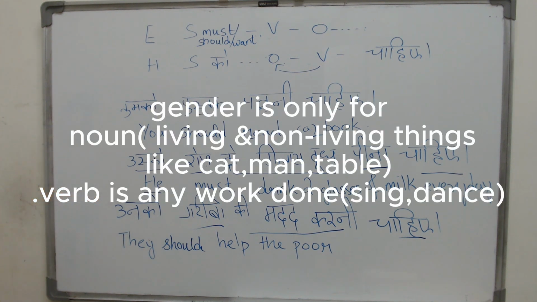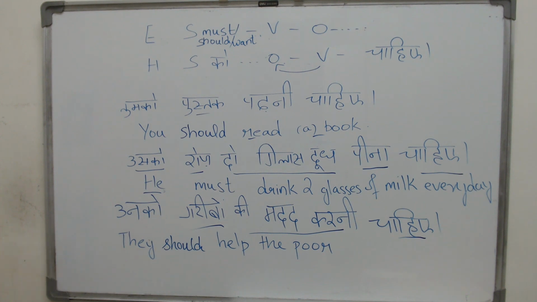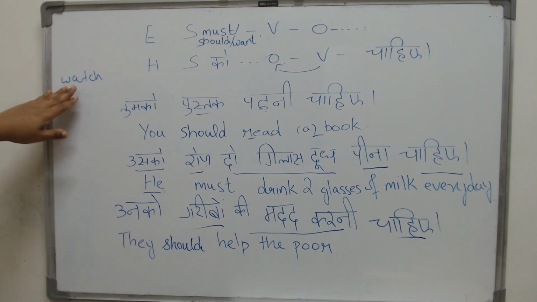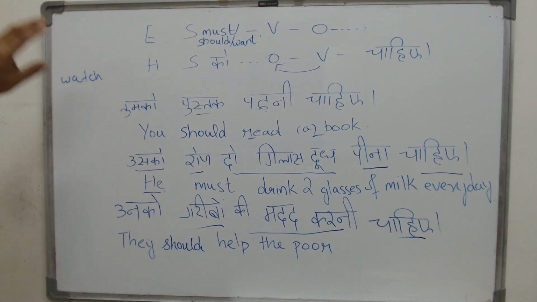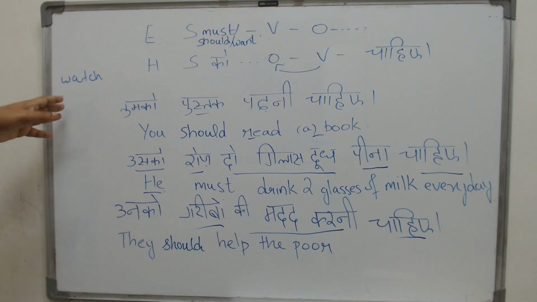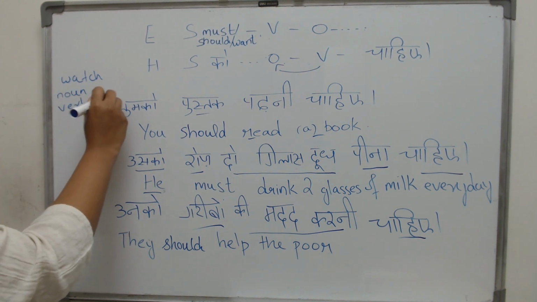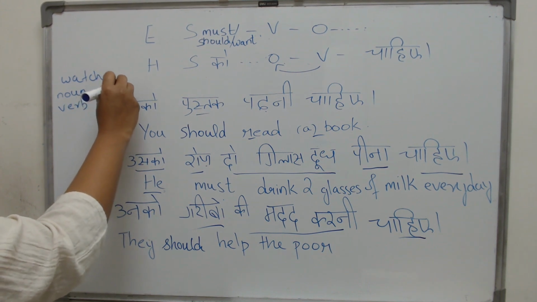Actually, help is a work we do, right? It is a verb. But then some words work as both verb and noun. For example, if you have watch, it is both a thing, something solid that you have, and it is also a work that you do. What do we mean by work? I am watching the TV, which means it is a work that you do. But then this is my new watch, which means what? It is both a noun and a verb. It is both a work that you do and something solid.